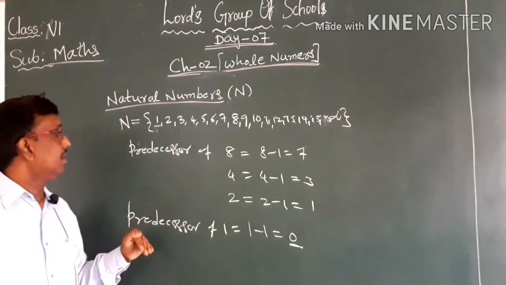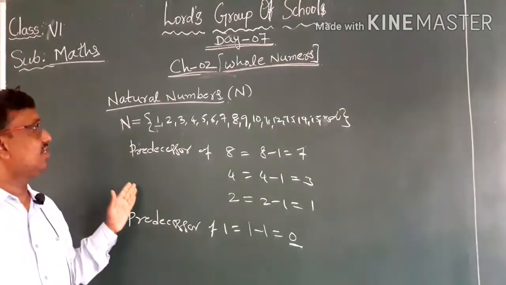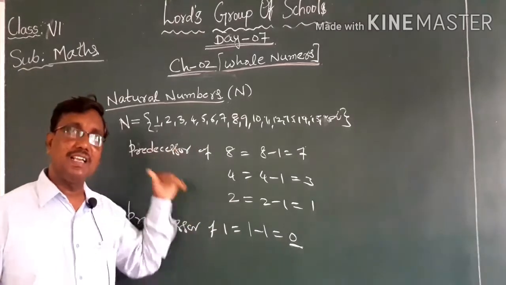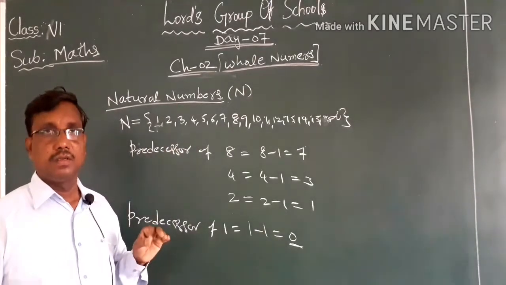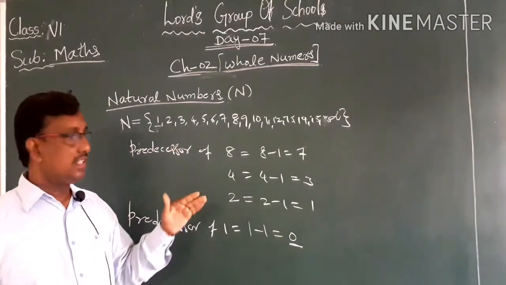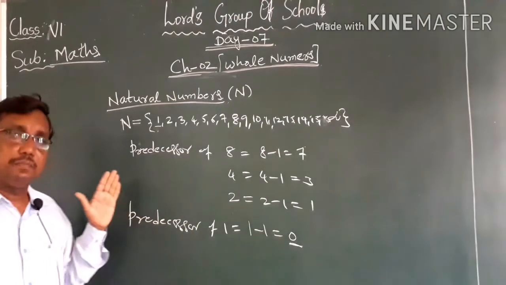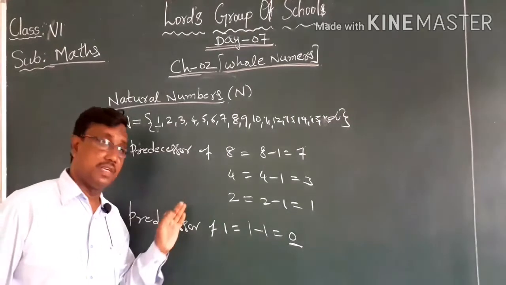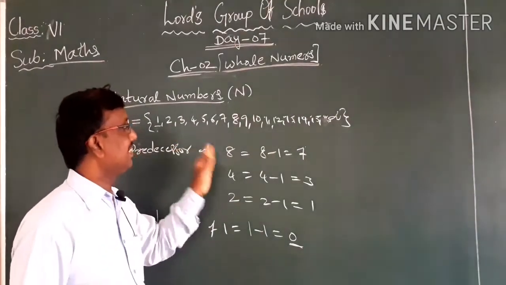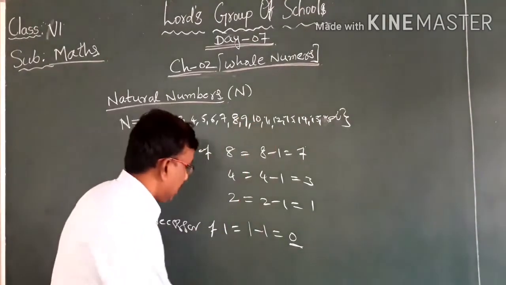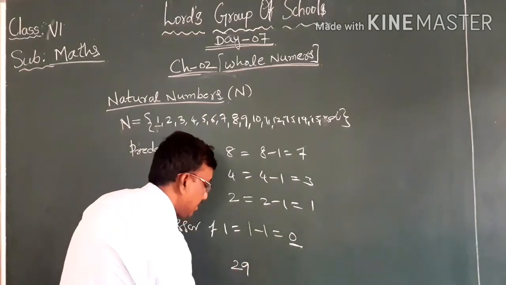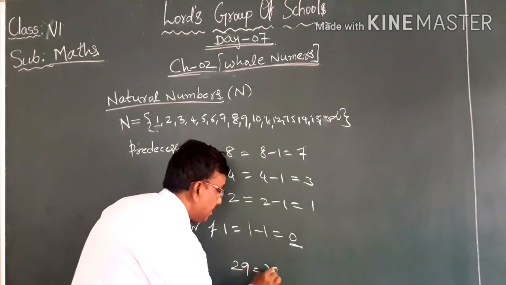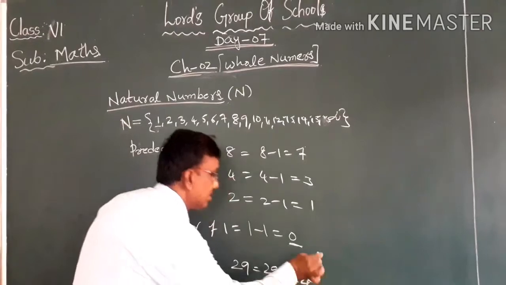Similarly, we can find the successor of every natural number by adding 1 to the given number, the very next number to the given. Also, we can find the predecessor of the given number by subtracting 1 from the given. So for example, if you want to find the predecessor of 29, subtract 1 from 29, that is 28.